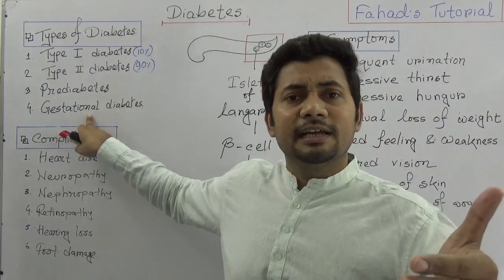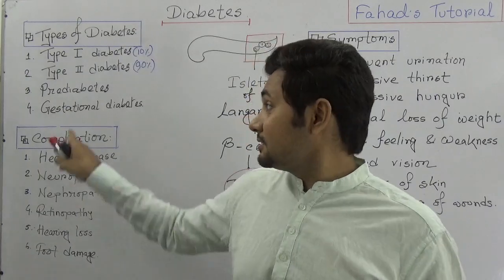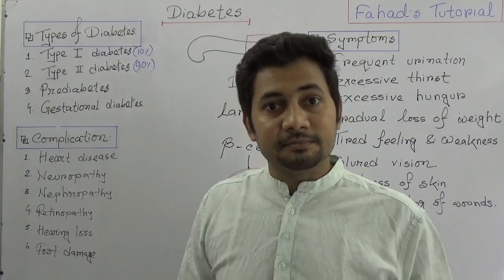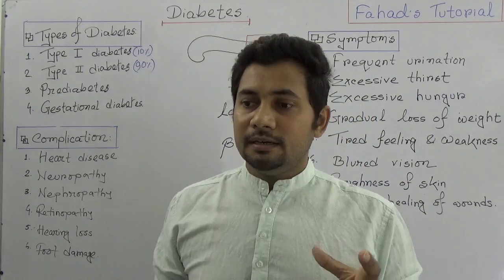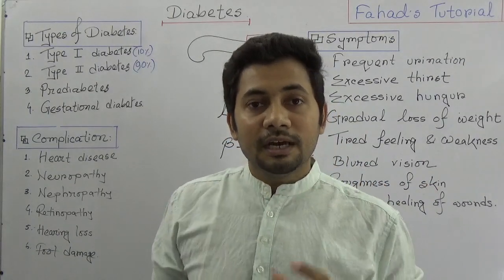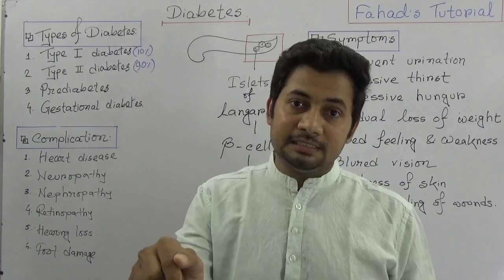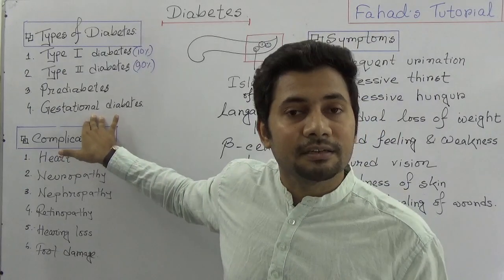And gestational diabetes is another type, the condition where the blood sugar level increases in case of pregnancy, especially in women. The placenta produces an insulin-blocking hormone, and that is why the blood sugar level increases at pregnancy time, and that condition of diabetes is called gestational diabetes.